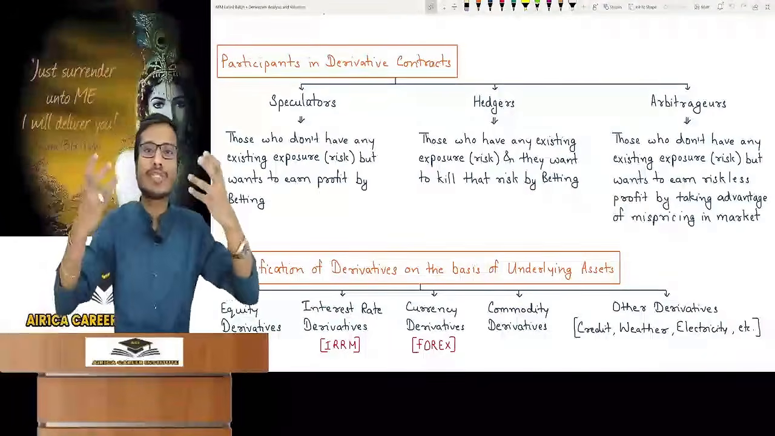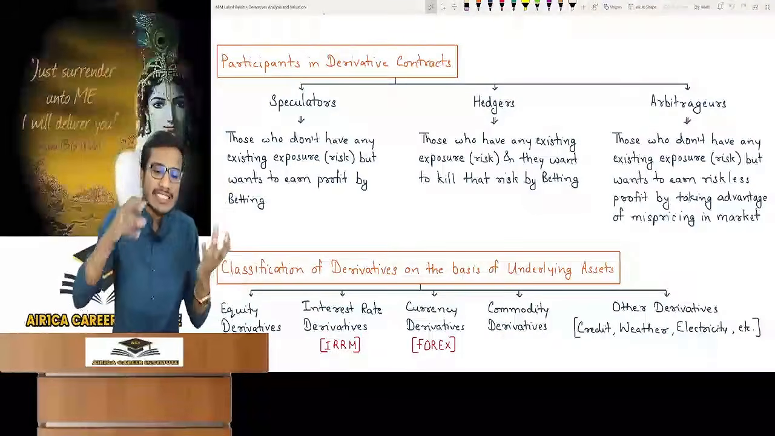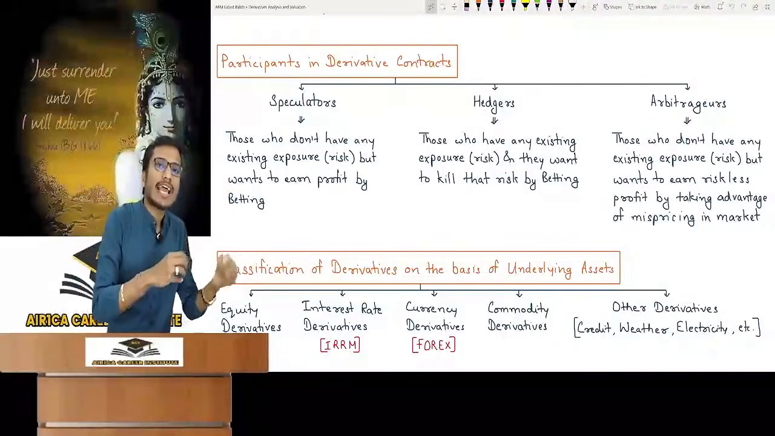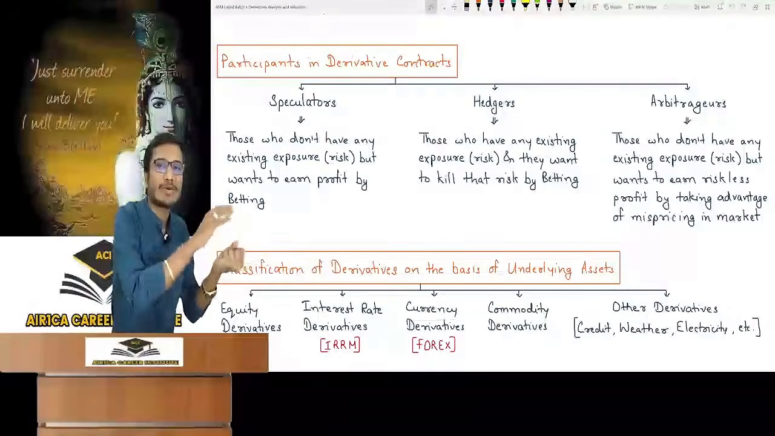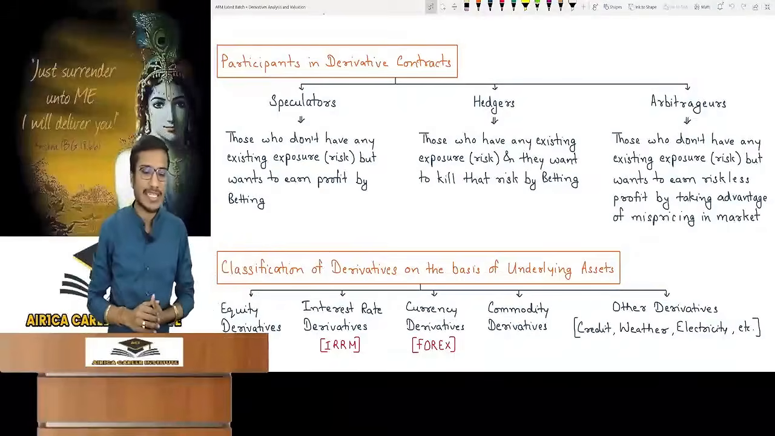Hedgers are those people who enter into a derivative contract due to fear. Those who are afraid of something, those who have an existing exposure. Exposure means risk. Risk means fear. They have an existing fear, and because of that fear, they enter into a derivative contract.